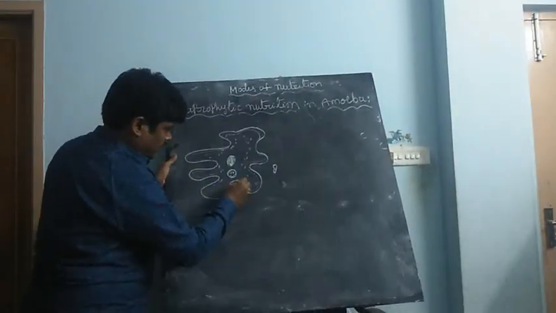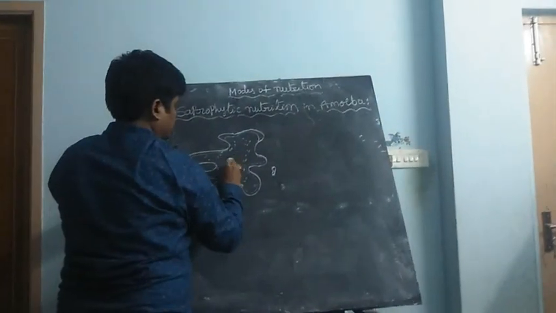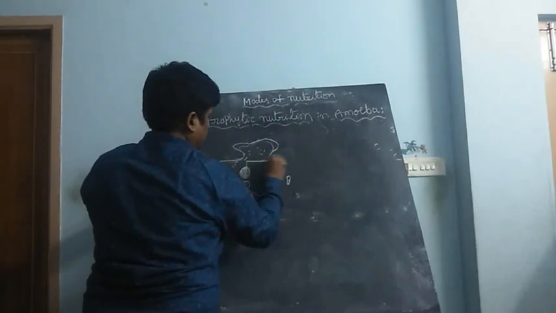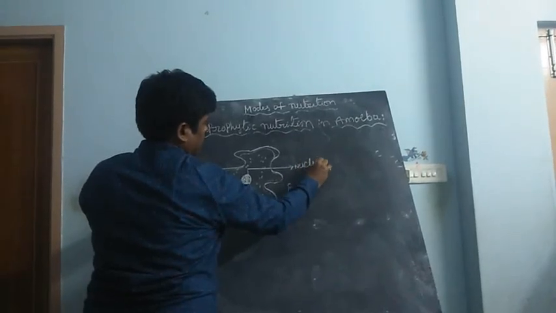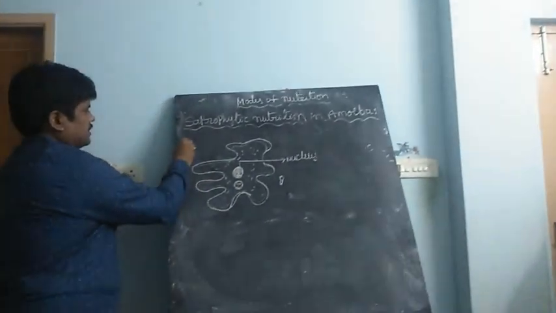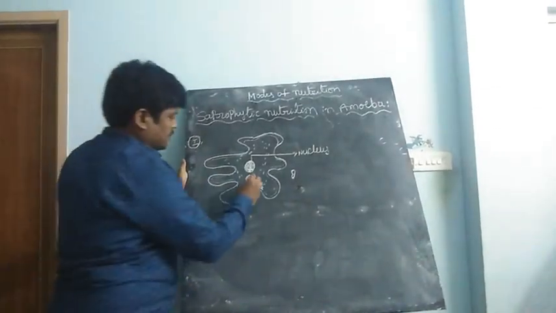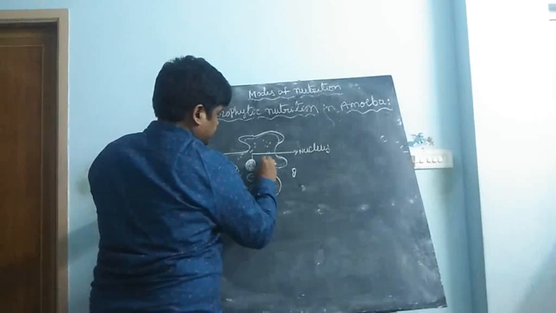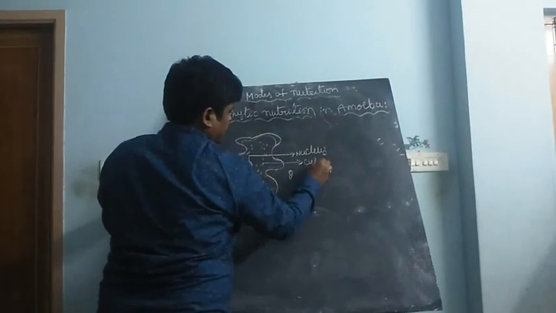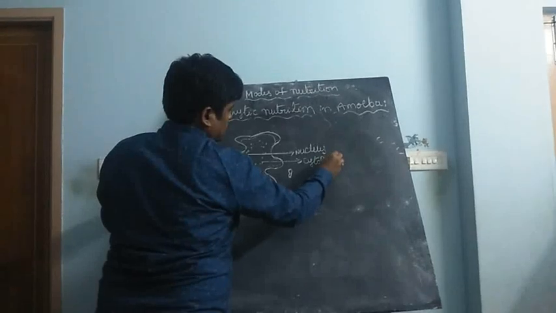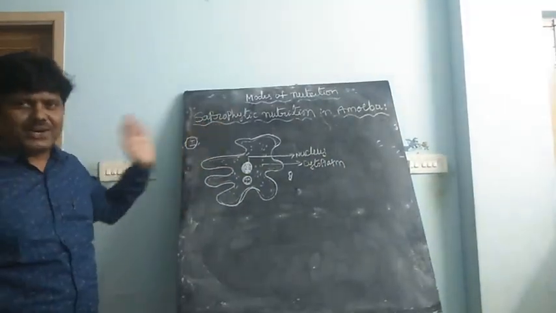amoeba. What are the main portions of the amoeba? Nucleus, this is first. Nucleus. Second, cytoplasm, the fluid-like structure that is present.